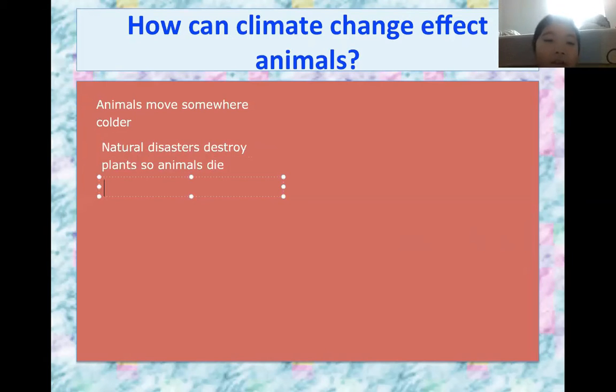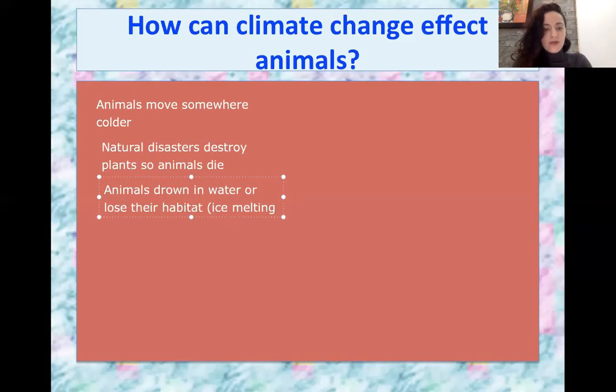Some animals get drowned in water because the North Pole is made out of ice. Then if the climate gets heated, the ice melts and some animals get drowned in the water. All right, excellent. Animals drown in water or lose their habitat from ice melting. Very good idea, Simon. All right, let's have one more.